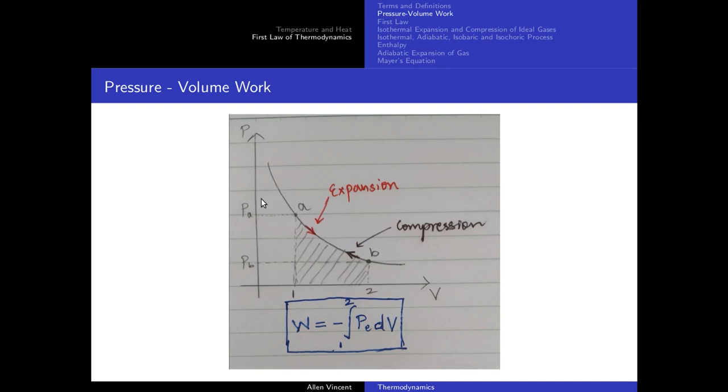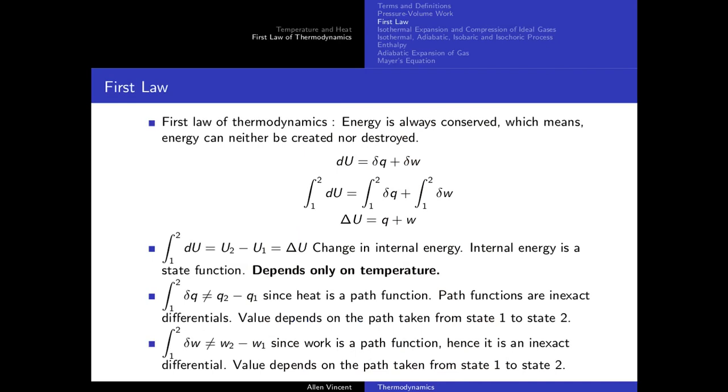Okay, so this is a key idea that we are going to build on in our next slide, and that brings us to the first law of thermodynamics. It is simply energy conservation. You cannot destroy or create energy. Okay, so the differential form is given here: dU equals delta Q plus delta W. So you can pause this video and write down this entire expression.